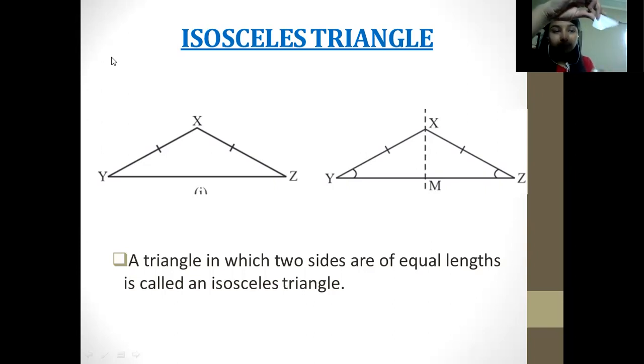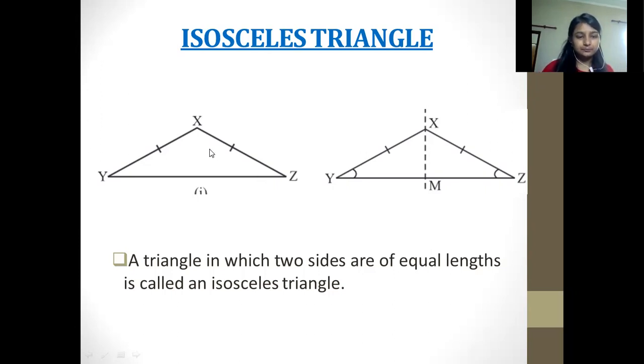Also the base is divided into two equal parts. If I am opening it, we can see that this base is equal to this, so it is divided into two halves. Okay, so this is the property held by an isosceles triangle, in which you can observe from the image as well.